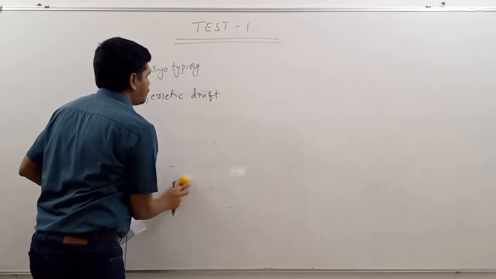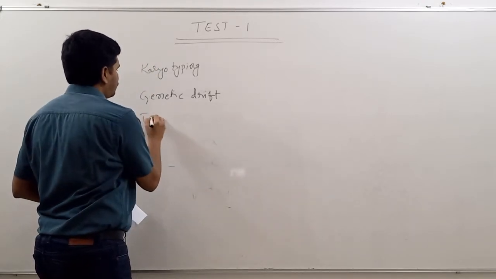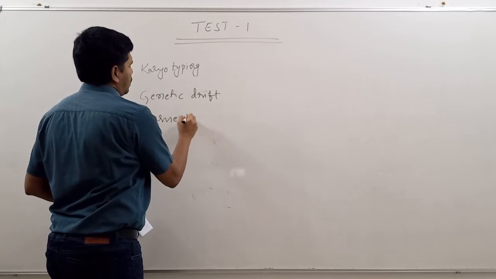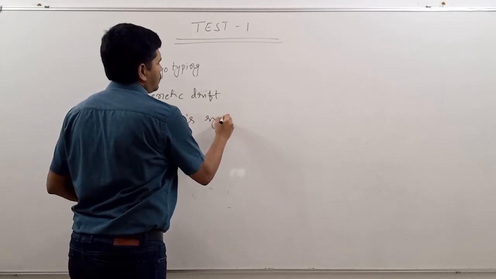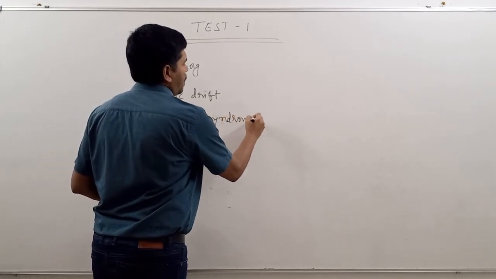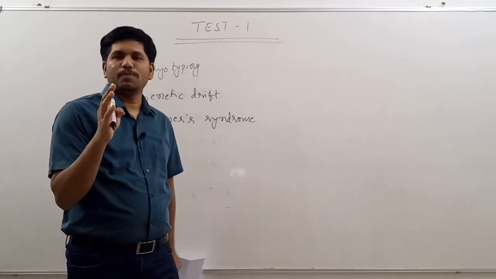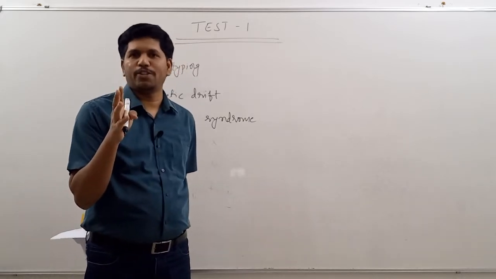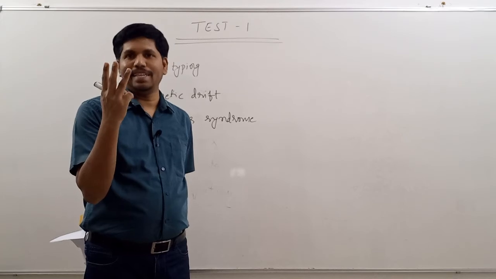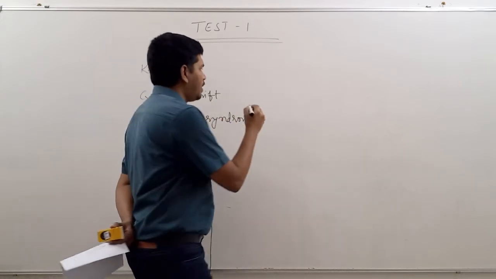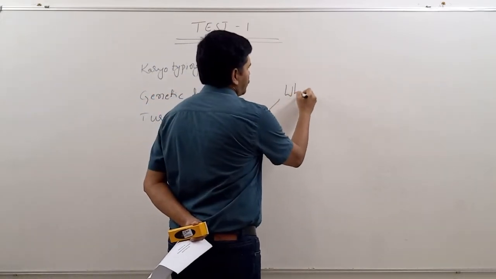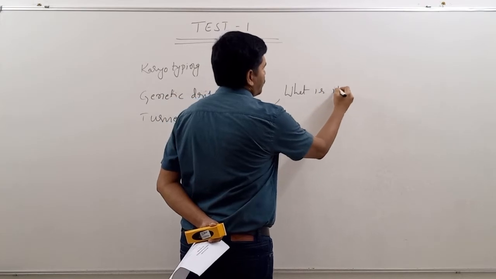Turner's syndrome. See, whenever we are writing about any chromosomal aberration, you have to write three things. First one is, what is it?